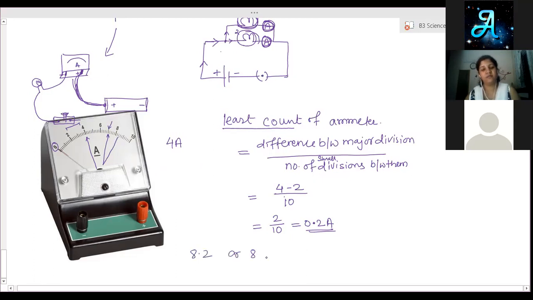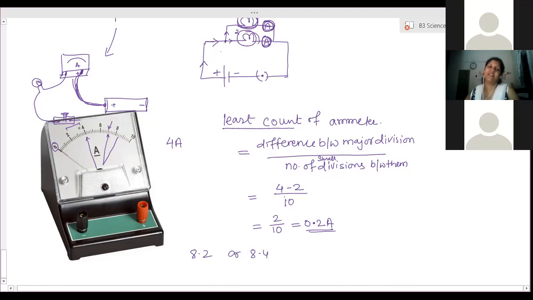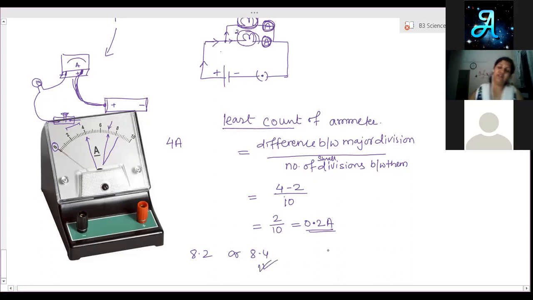It is 8.4. Each line is 0.2, so the second division after 8 is 8.4. Every division is 0.2. Here we have just counted the least count.